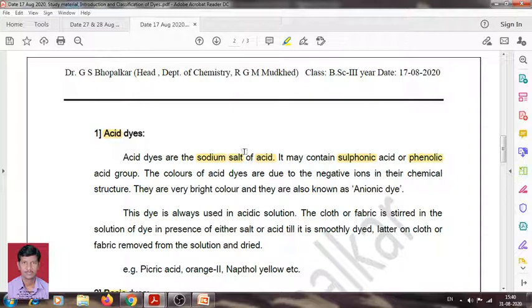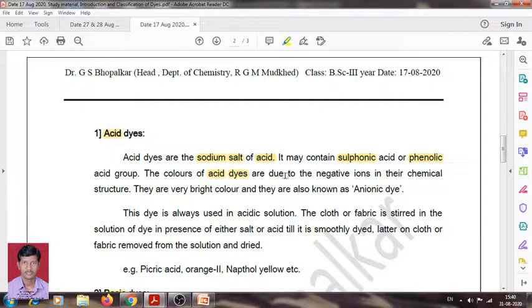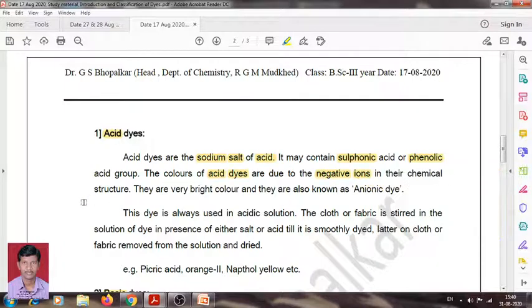The color of acid dyes is because of the presence of negative ions on the chemical structure, that is COONa, SO3 minus, phenolic OH, meaning O minus, an oxide anion.